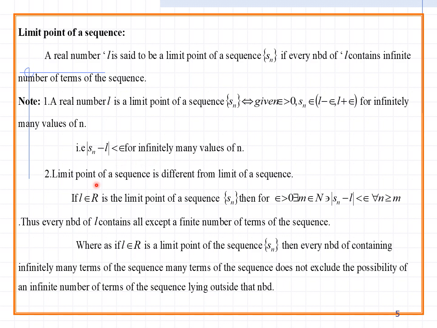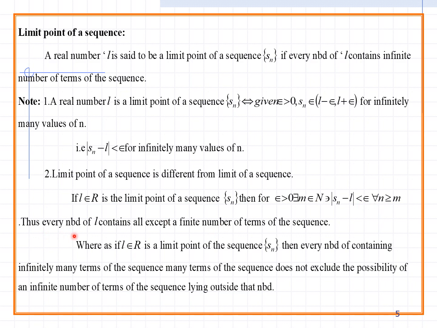The second note: the limit point of a sequence is different from the limit of a sequence. If L belongs to R is the limit of a sequence Sn, then for epsilon greater than 0 there exists m belongs to N such that modulus Sn minus L is less than epsilon for all n greater than or equal to m.